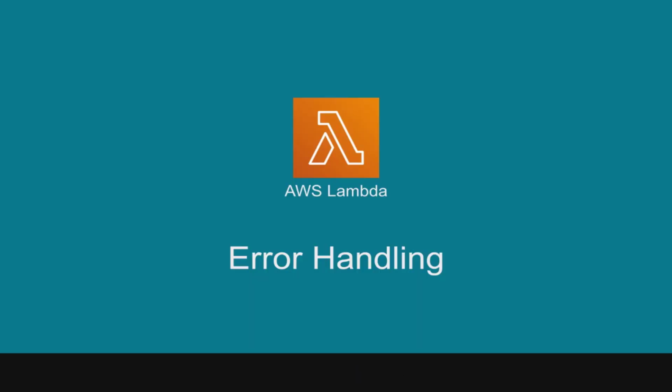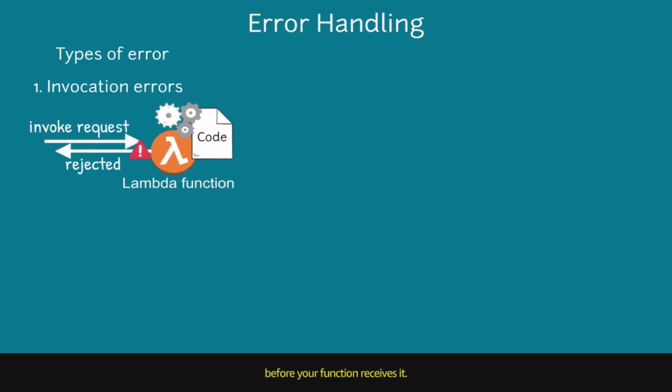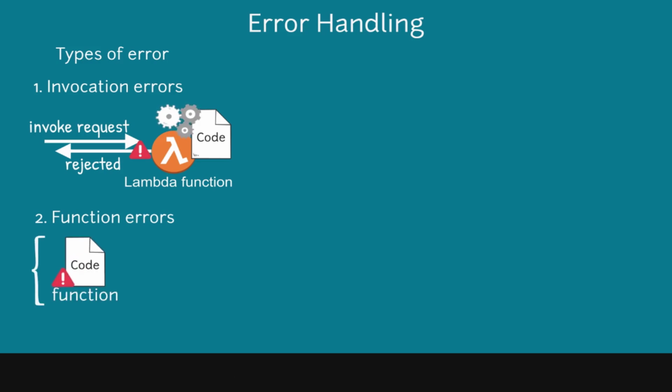Error handling. When you invoke a function, two types of error can occur. Invocation errors occur when the invocation request is rejected before your function receives it. Function errors occur when your function's code or runtime returns an error. The error handling strategy and retry behavior varies depending on how you invoke your Lambda function.